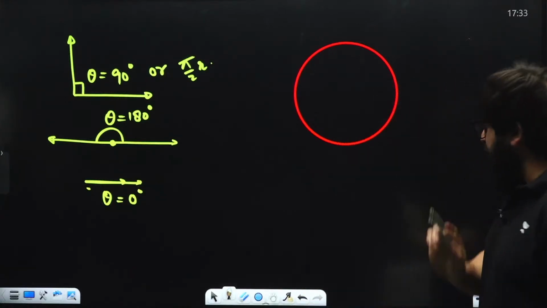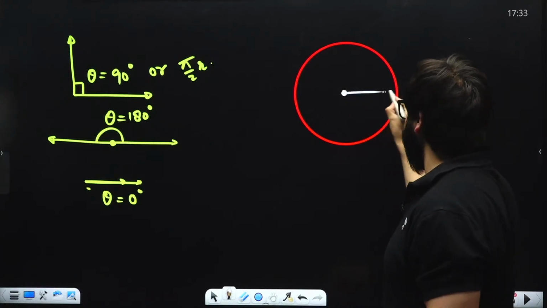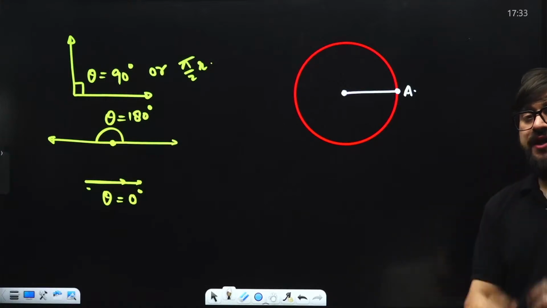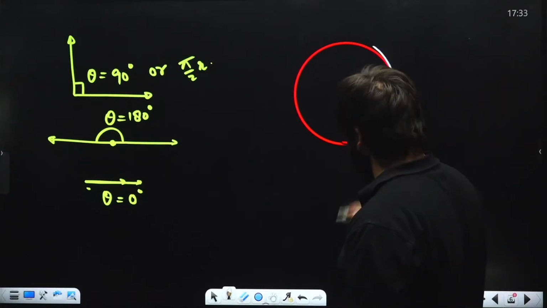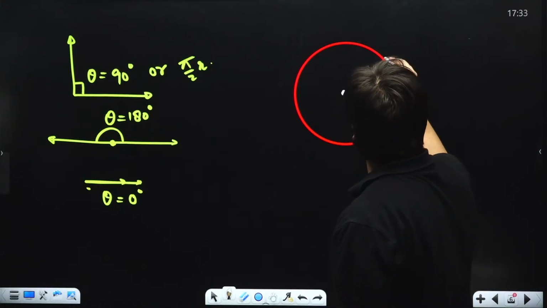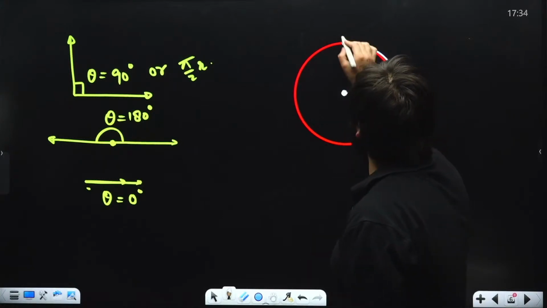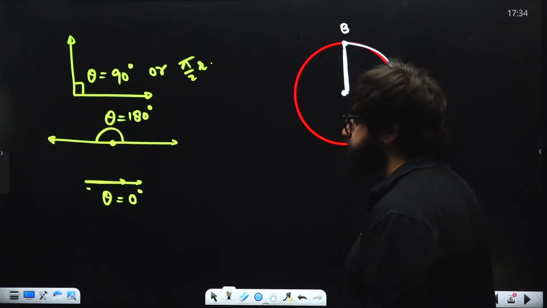In this particular circle, let's suppose this is the center and you are starting from the point A. You reached this point B over here. So from point A to point B, you have moved in this particular circle.